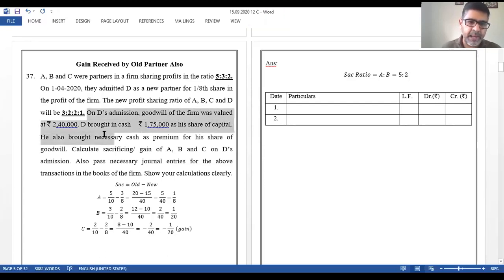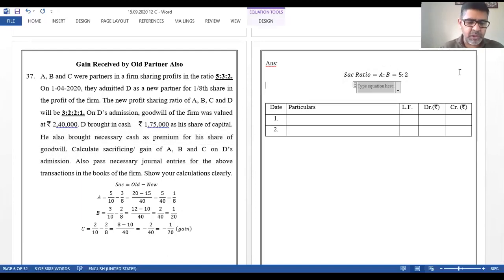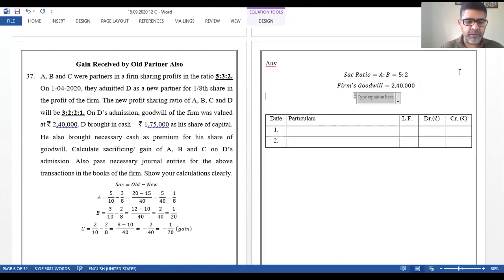Goodwill of the firm was valued at rupees 2,40,000. D brought in cash rupees 1,75,000 as his share of capital. He also brought necessary cash as premium for his share of goodwill. So let us write this. The firm's goodwill is given to us. These are all the small issues which we have to take care of. Firm's goodwill is equal to 2,40,000. Now out of this I need to calculate C's and D's share, because both of them are gaining partners. D's share in goodwill.